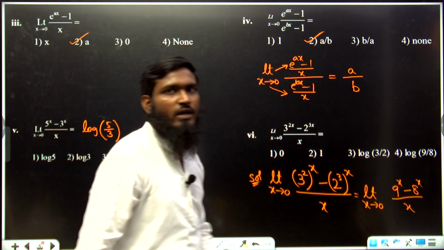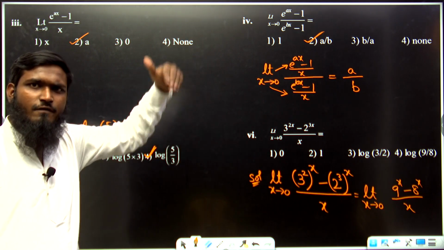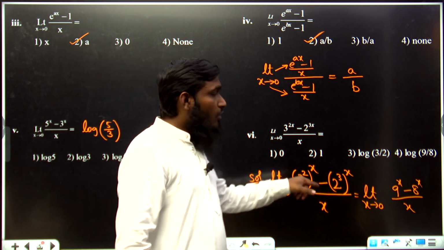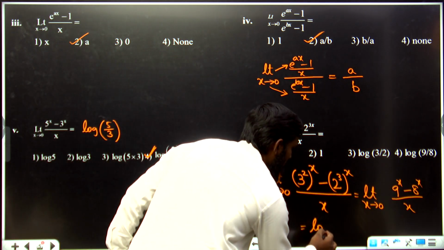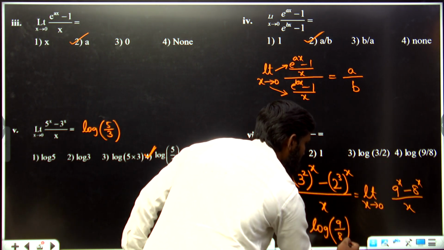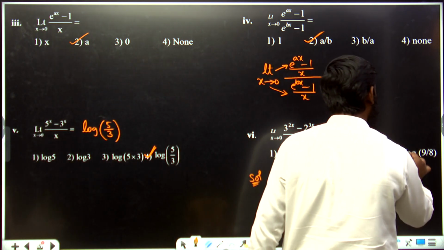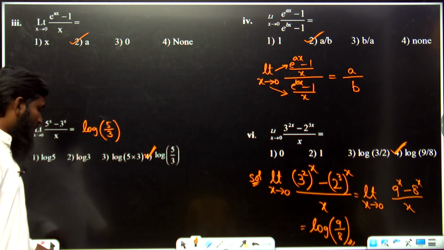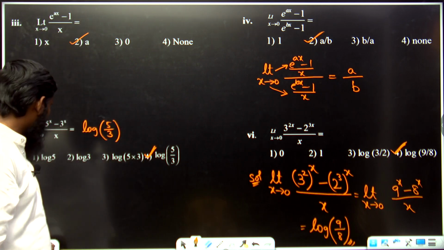Now it is looking like our same condition, the function is the same. If it is the same, then what we have to write? Log a by b. So what we can write over here? It is equals to log 9 by 8, okay. So this is the final answer. Log 9 by 8 means let us go with option number 4. Option number 4 is correct. So like this, by using these tricks we can say the direct answers by seeing the question itself.